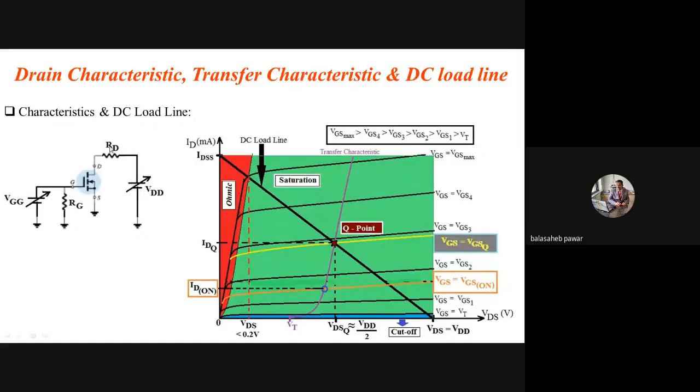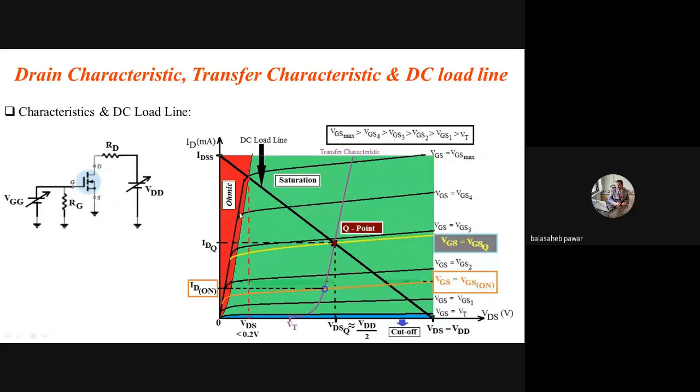The current flowing through this output port, from drain to source, is ID, and that will depend on the value of RD as well as the level of VDD. If it is fixed, then the value of RD will limit the maximum value of the drain current ID, which flows from the positive terminal of VDD towards the drain, through the channel, reaches the source, and comes back to VDD. It will be like this. Okay.